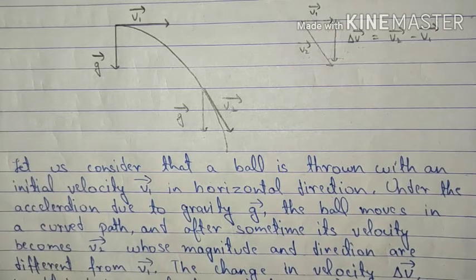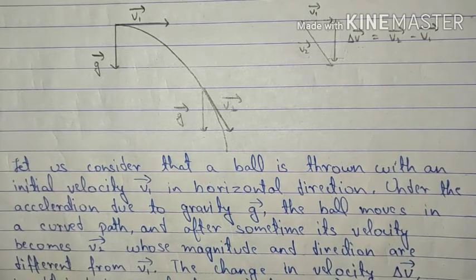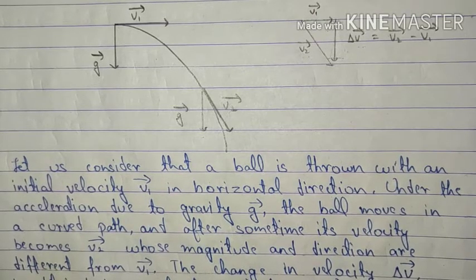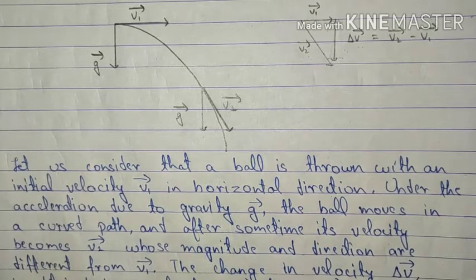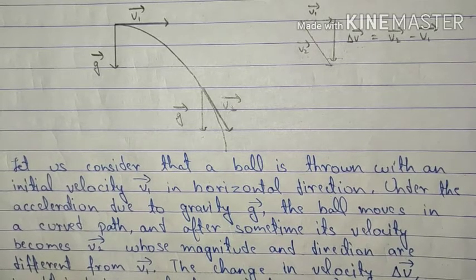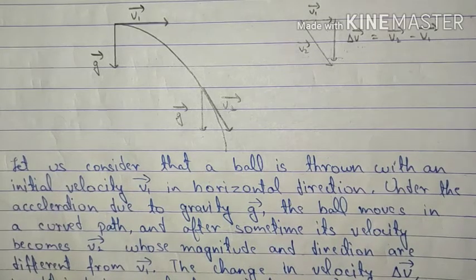So in both cases, the net time taken by the ball to reach the ground will be equal. I'm repeating this because when the ball is dropped, the initial velocity is 0, so it does not play any role there. However, in a projectile motion, we have initial velocity, but as we have found out, the initial velocity is not affected by the gravitational acceleration.